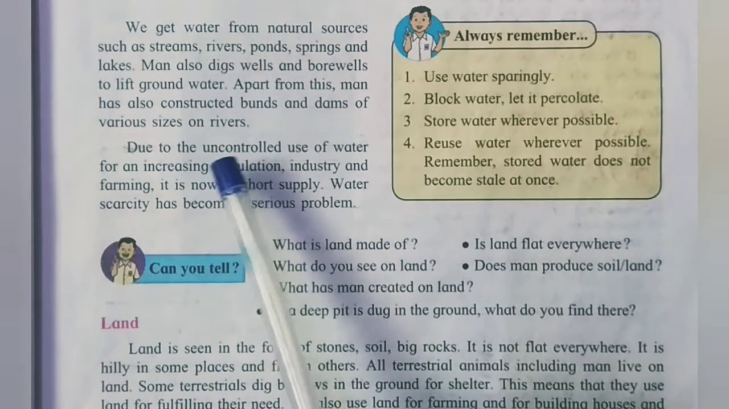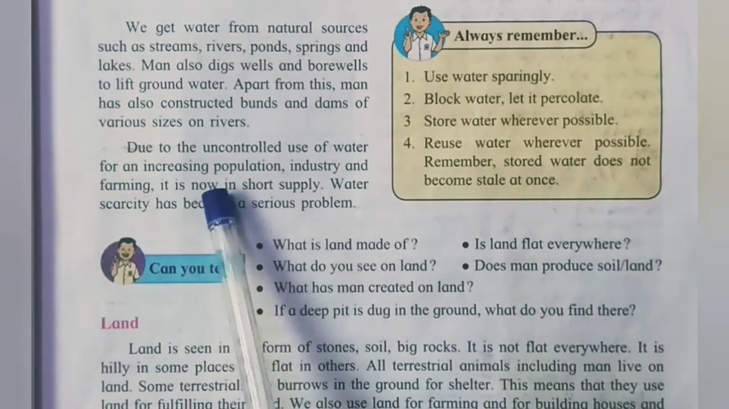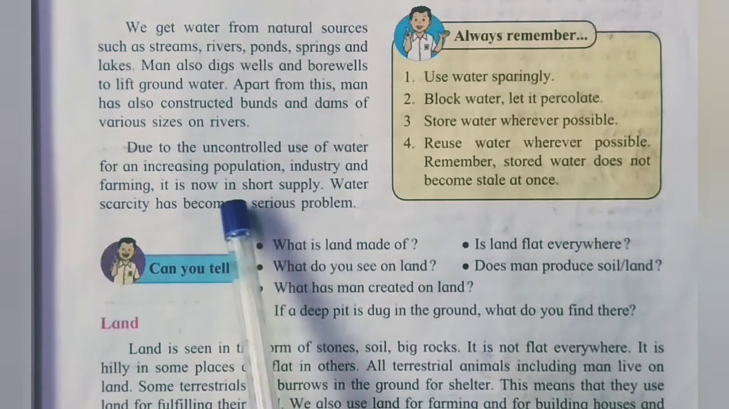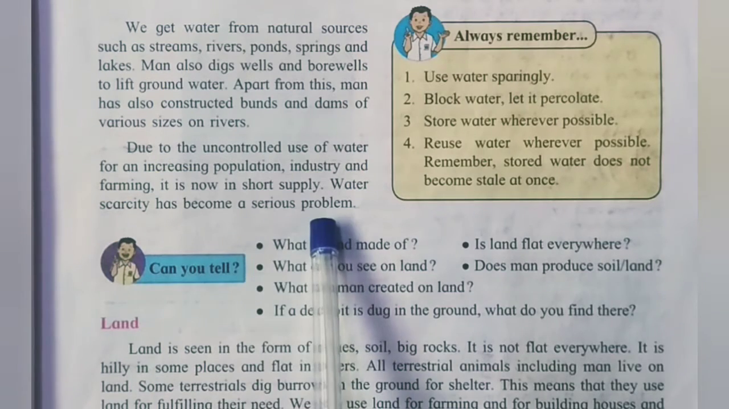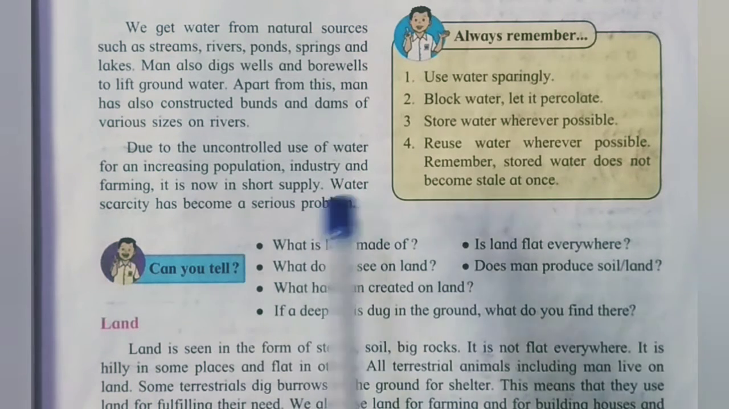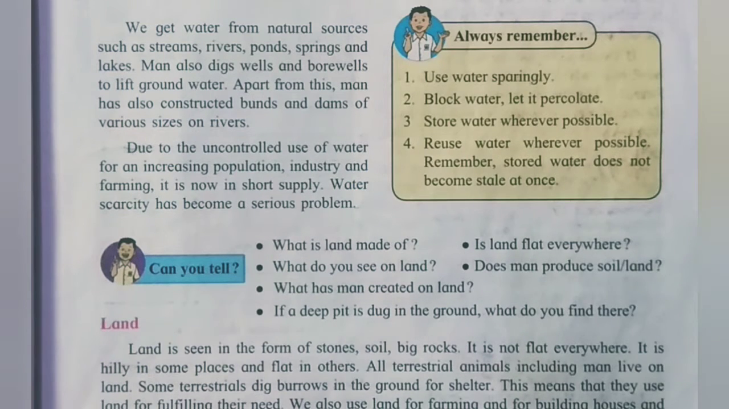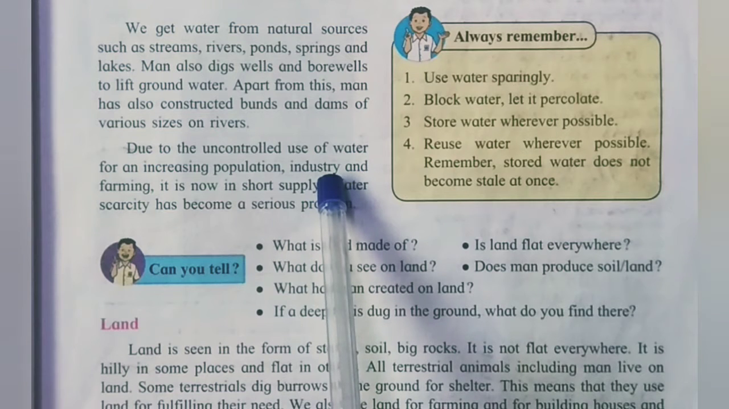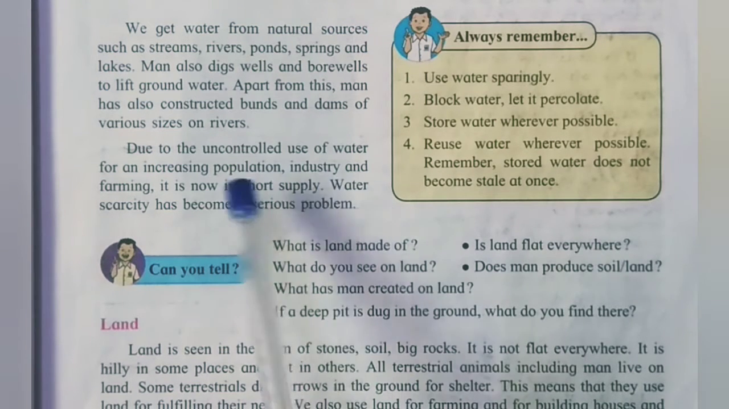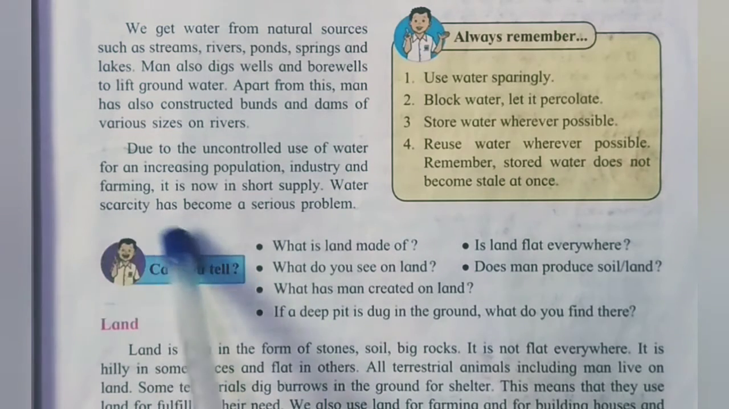Due to uncontrolled use of water for an increasing population, industry and farming, it is now in short supply. Water scarcity has become a serious problem. When there is a summer day, we require tankers in some places to provide water, or our water resources give less water than required. The rivers are without water. These things happen because of scarcity of water. This is due to misuse, or uncontrolled large use. We are not controlling how much water should be used in one day, so this gives a scarcity.